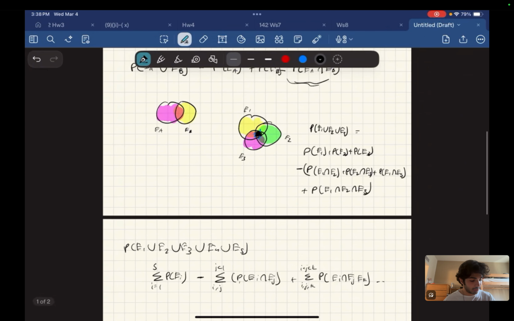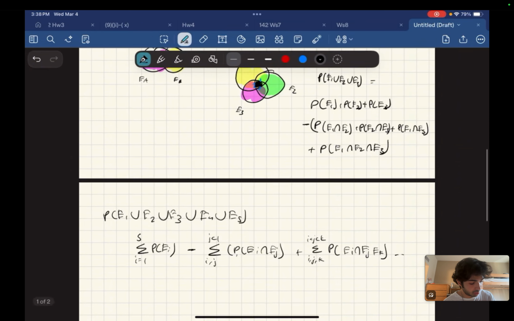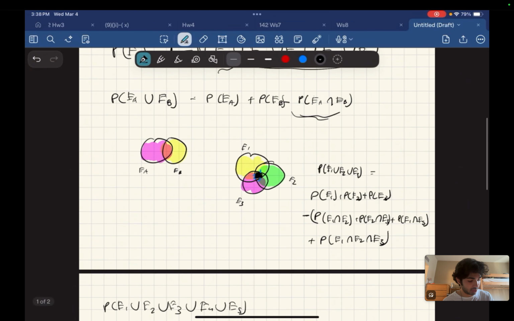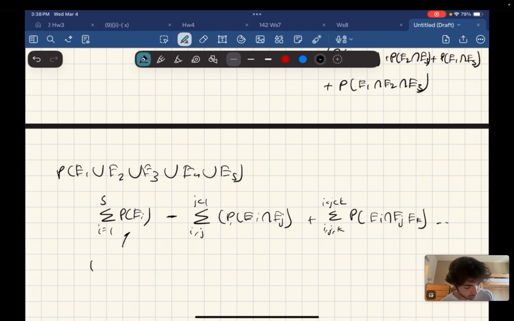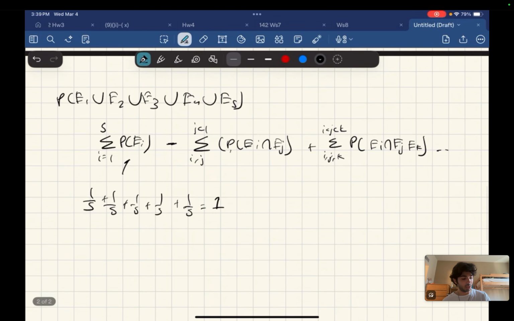Now for this question, what does that mean? We have 5 envelopes and 5 letters. So the probability of letter 1 going to the right spot is 1/5. Letter 2 in the right spot is 1/5, 1/5, 1/5, and then there's 5 of them, right? Because there's i equals 1 to 5. That equals 1, right?